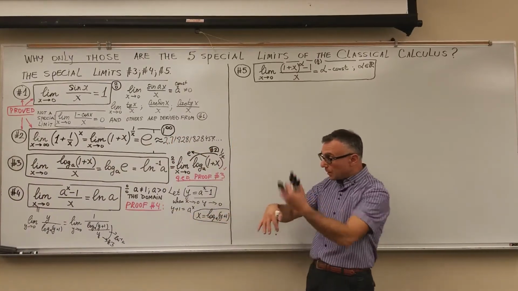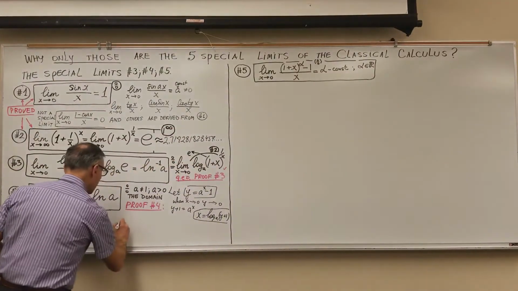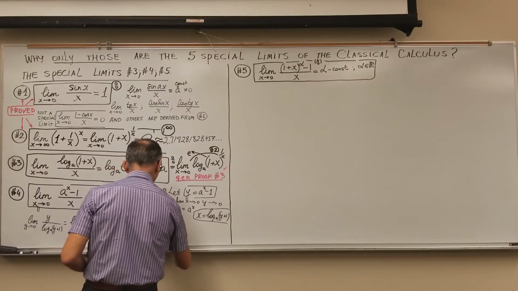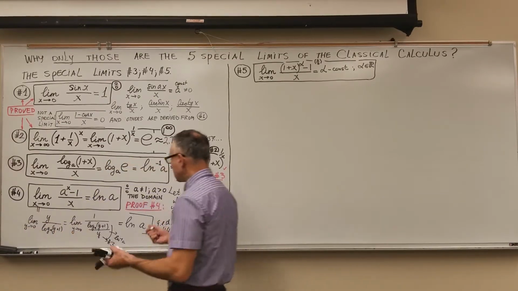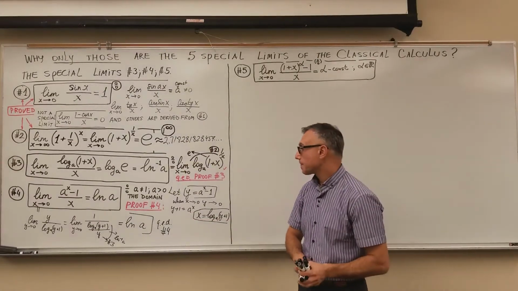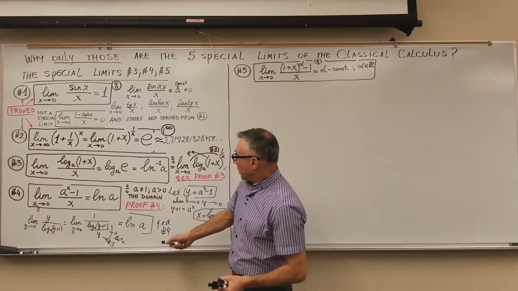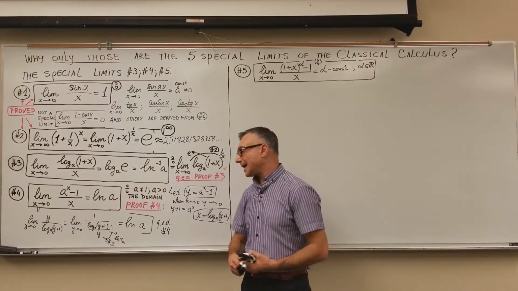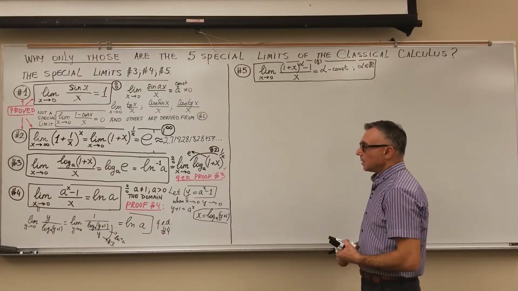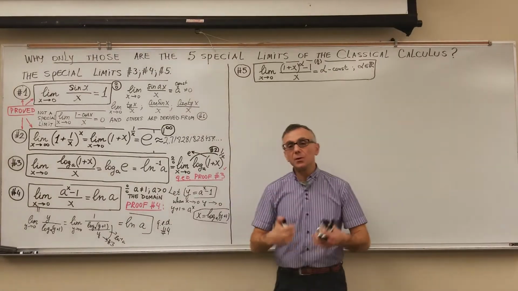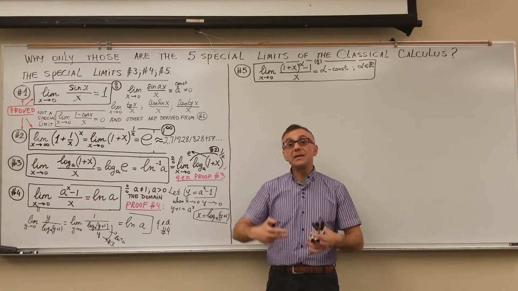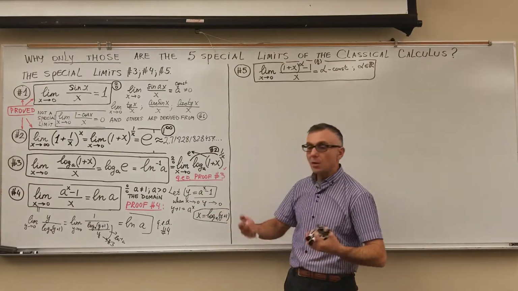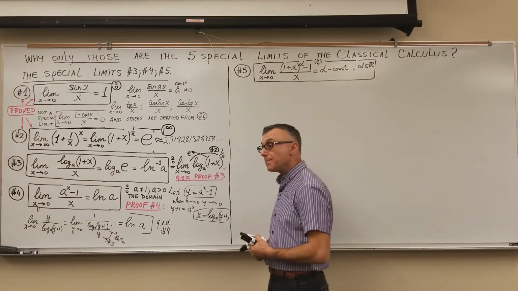And since that's the reciprocal, 1 over that, it's finally equal to ln a. QED, that's the end of the proof of number 4. We just easily proved number 4: the limit of a^x minus 1 over x as x goes to 0 is equal to ln a. And again, when you prove something, you try to derive it from the previously established axioms, theorems, facts, and statements. This is how we prove everything in math.